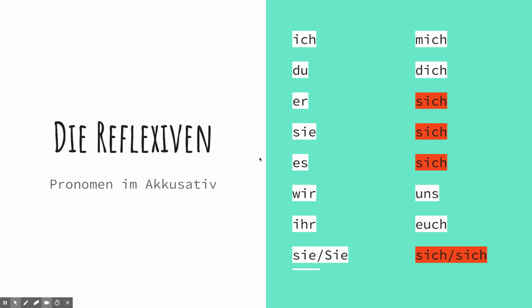You may notice some similarities from the last list to this list. In first and second person, we don't need to make any changes. I, me, you, everything's fine. But as I explained a minute ago, we want to make sure we use a different pronoun in the third person, meaning they, he, she, or it. The nice thing is it's always the same pronoun, sich.